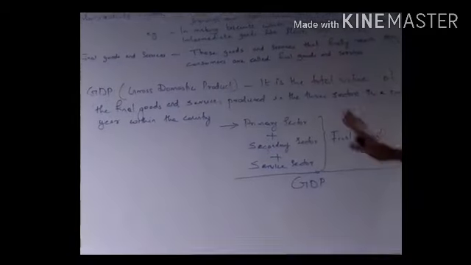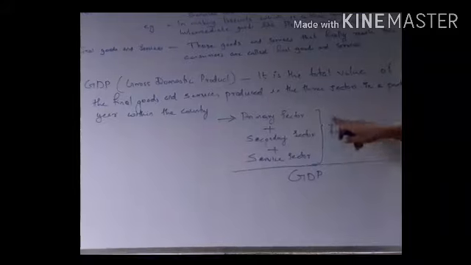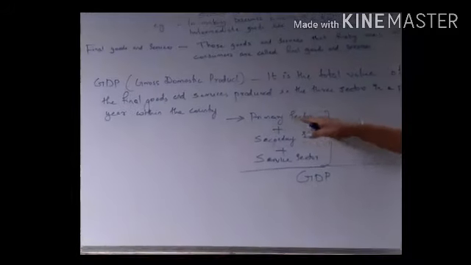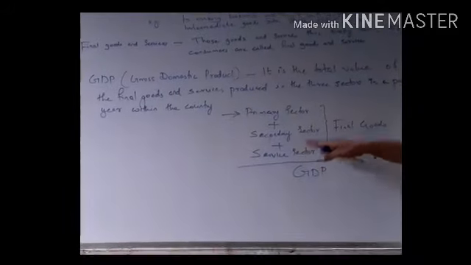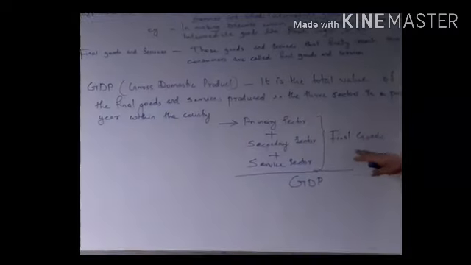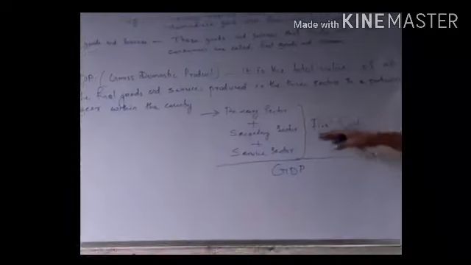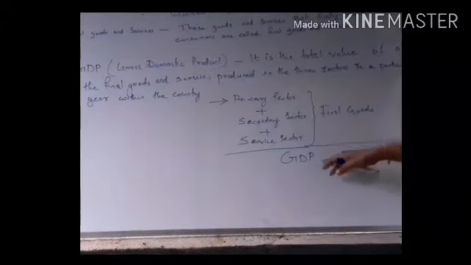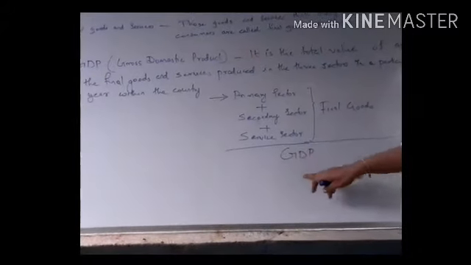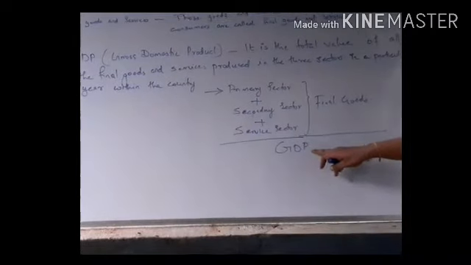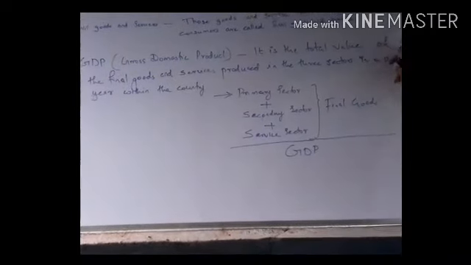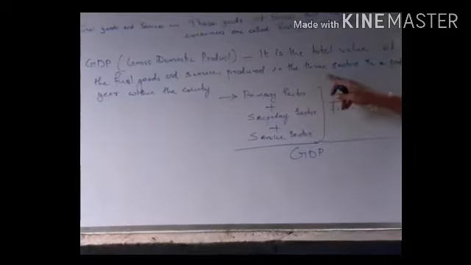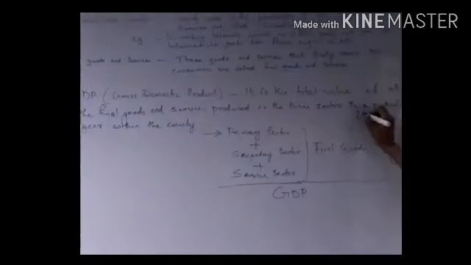That we already discussed. The final goods of all these three sectors, primary, secondary and tertiary, we take and add up. All these three sectors' final goods we add up, then we will get the GDP, gross domestic product. Gross domestic product is the total value of all the final goods and services produced in the three sectors in a particular year. Suppose 2018,